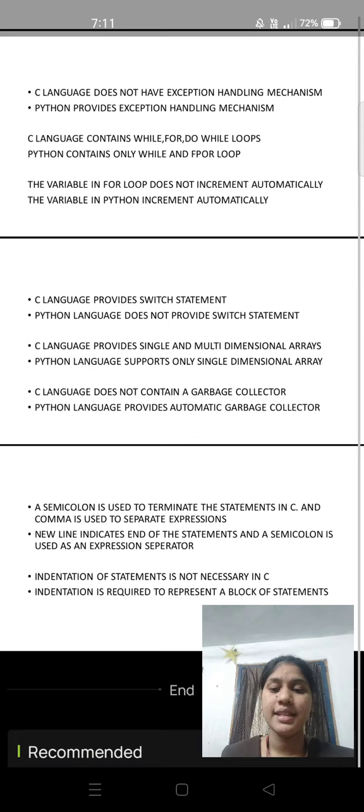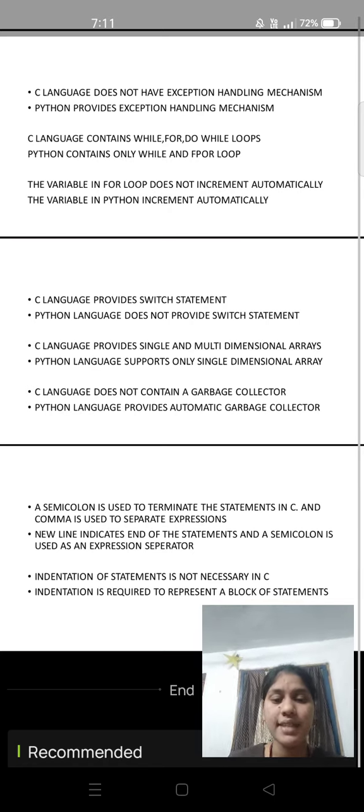The tenth difference is that a semicolon is used to terminate statements in C, and a comma is used to separate expressions. In C, when we write code and want to go to the next line, we have to terminate every line with a semicolon. And the comma is used to separate expressions in C. In Python, a new line indicates the end of the statement. So when we go to the next line, that is the end of the line. And a semicolon is used as an expression separator.